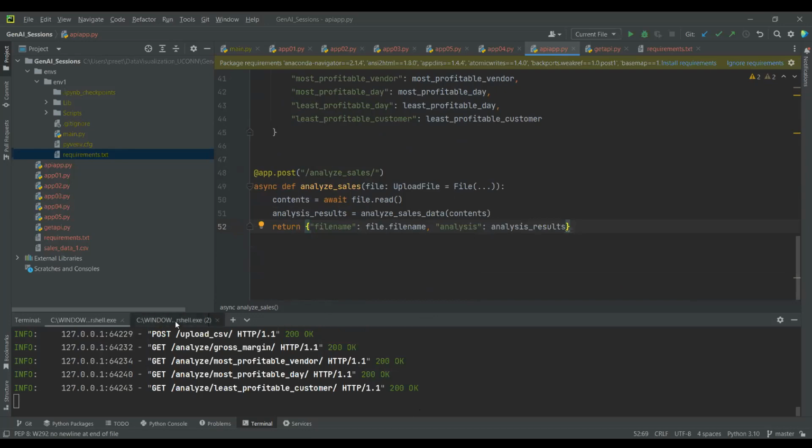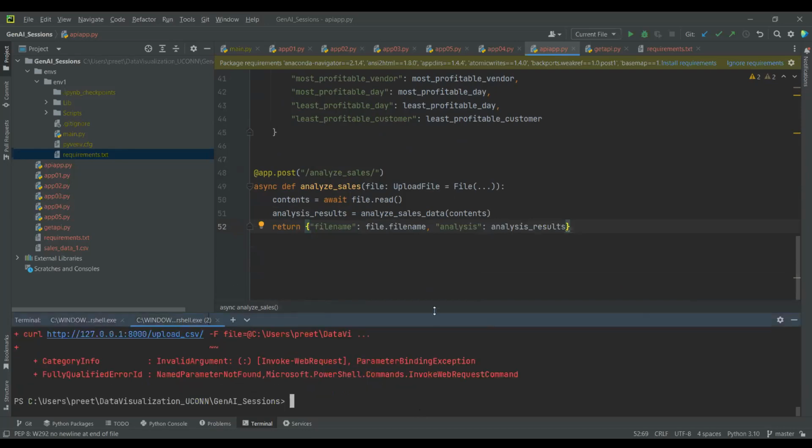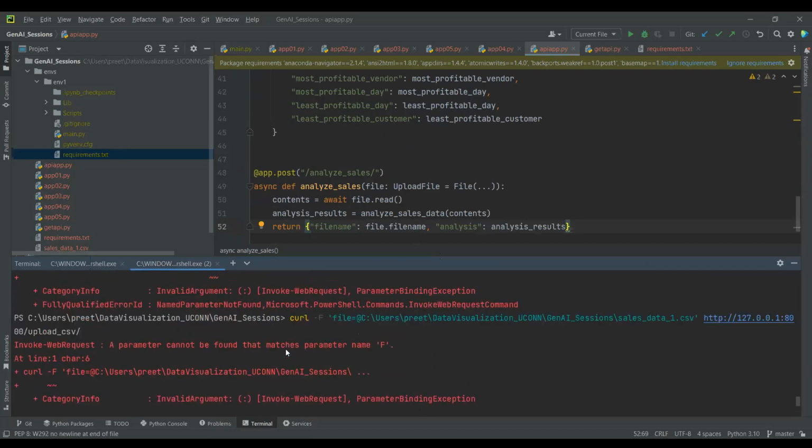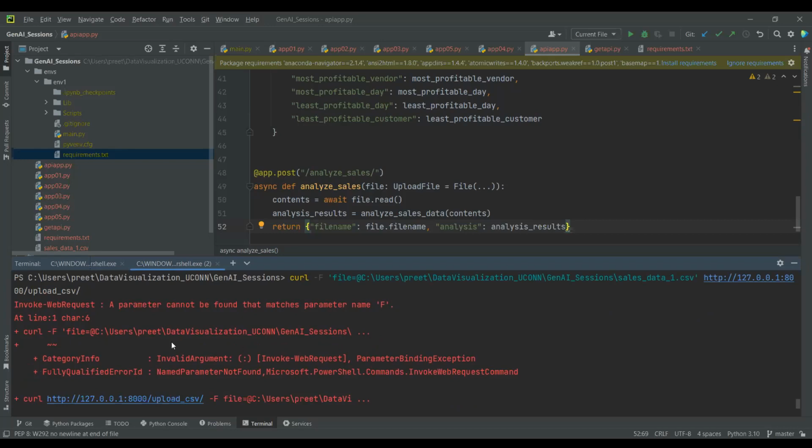I was getting an error for sending a post request using curl. It basically said that you have to send the file location and the URL, so I couldn't fetch the proper response. So what I did was, I'll share the ChatGPT file for that. Just a second.